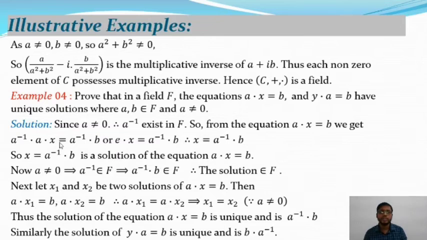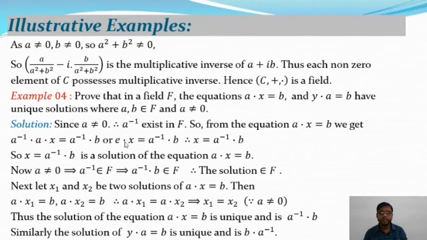Here is the solution. Since A is not equal to 0, it is given, and F is a field, so A inverse exists in F. From the equation A dot x is equal to B, now multiplying A inverse from the left, we get A inverse dot A dot x is equal to A inverse dot B. And you know that in a field A inverse A is equal to the identity with respect to multiplication, say E is the identity element.